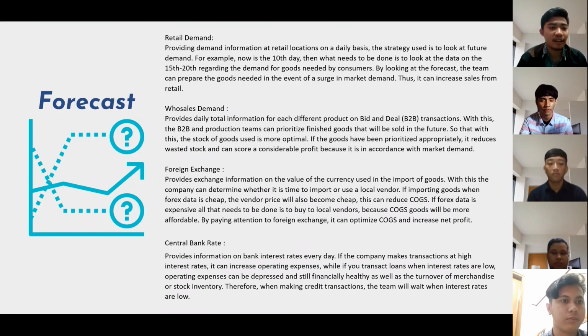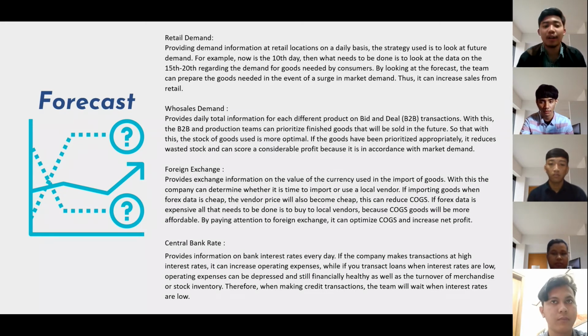Forecast is a way to get optimal profits by looking at the estimated public demand for sales. Number one forecast strategy is retail demand. We see demand information at retail locations on a daily basis. The strategy used is to look at future demand.